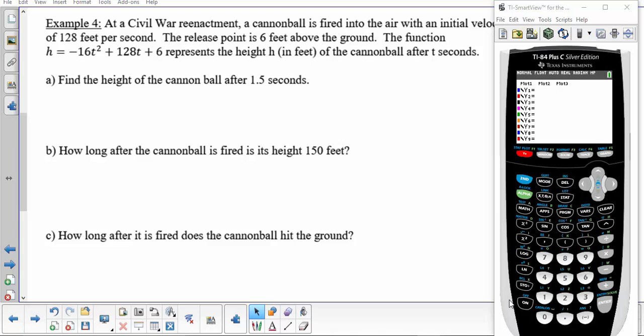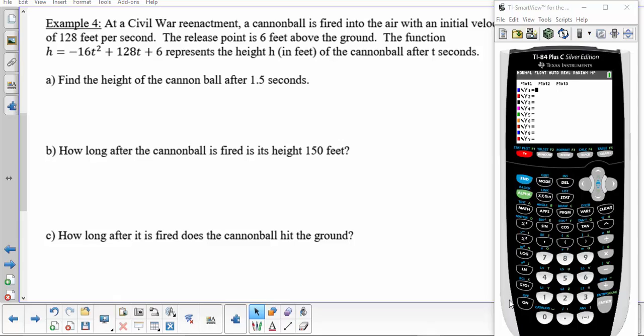In this video, I'm going to show you how to use the graphing calculator to solve many things with quadratics. The example we're going to look at is, at a Civil War reenactment, a cannonball is fired into the air with an initial velocity of 128 feet per second. The release point is 6 feet above the ground. The function h equals negative 16t squared plus 128t plus 6 represents the height h in feet of the cannonball